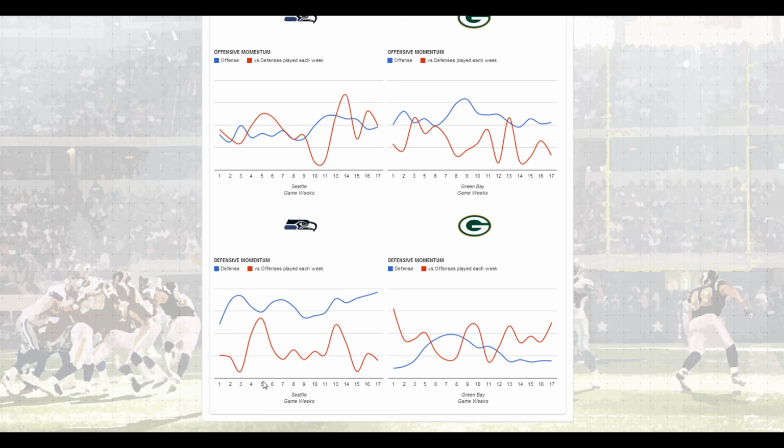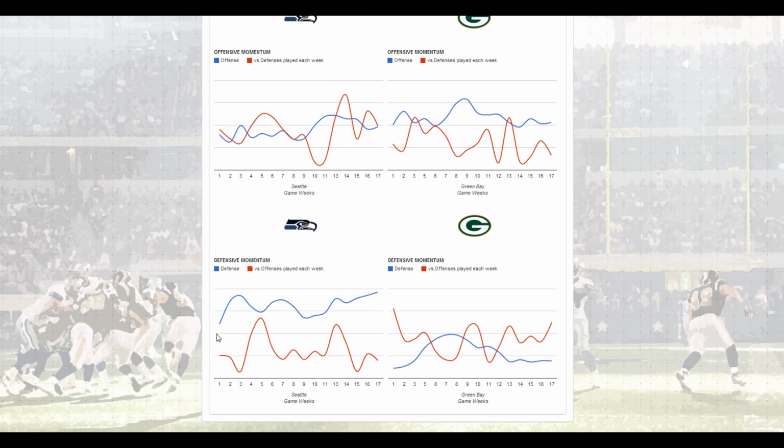Defensively, you can easily see the difference here. So Green Bay's defense started off really, really weak. So you can see they started to increase about week 7, week 8. The momentum's going up, and then it just starts to decline and deflate all the way down to week 17.